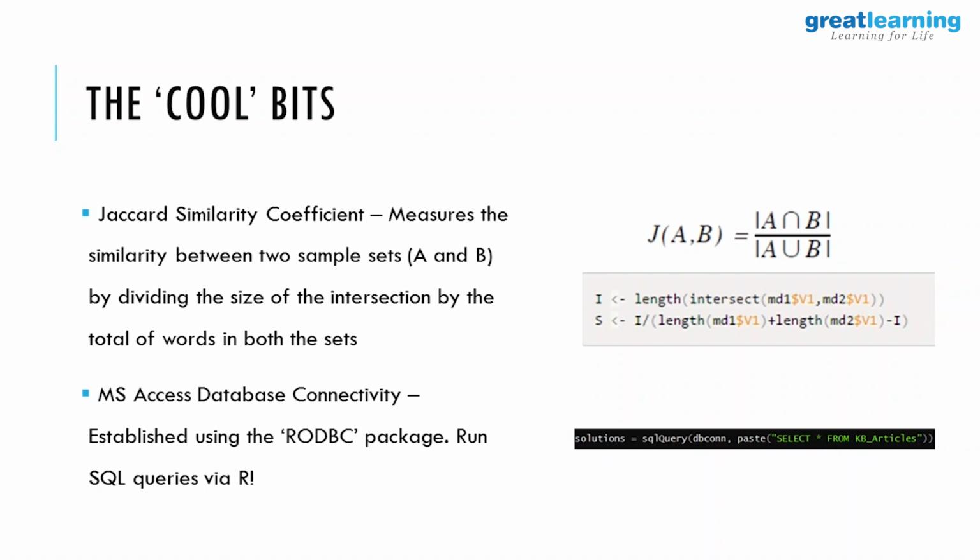So the matching, when you say the similarity or dissimilarity between the two sample sets, is done by dividing the size of the intersection, which is common to both, by the union, which is the total words in both the sets. This is a very important thing while doing clustering of categorical data. Jaccard coefficient is used. All standard data mining books will tell you that.